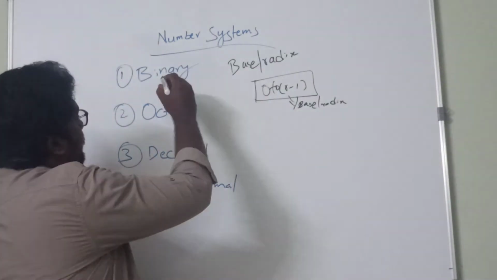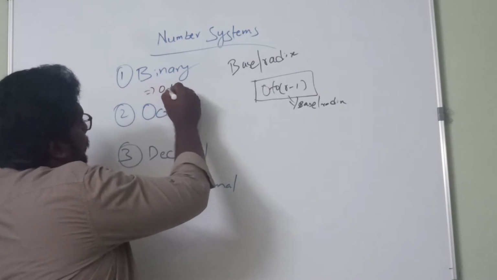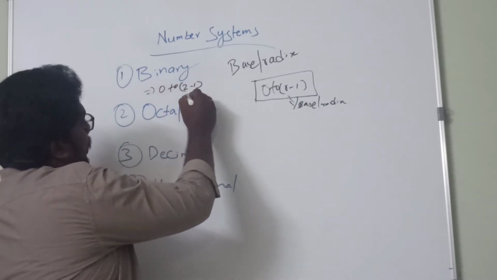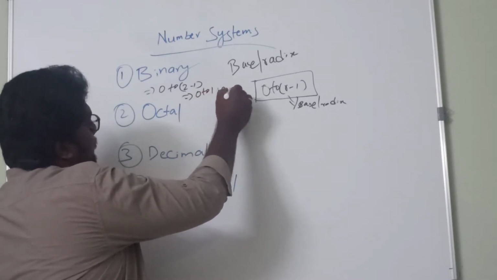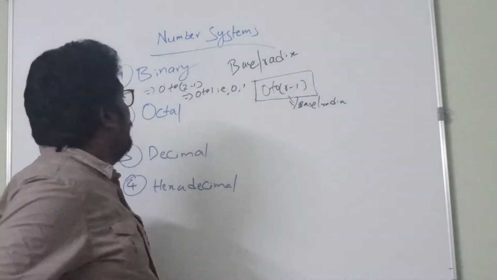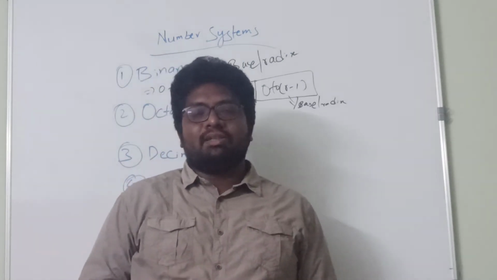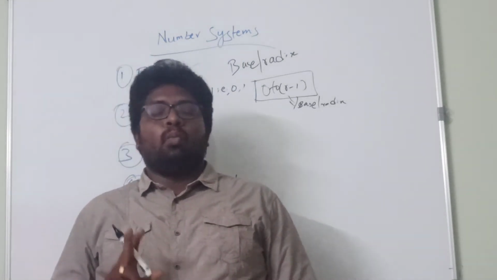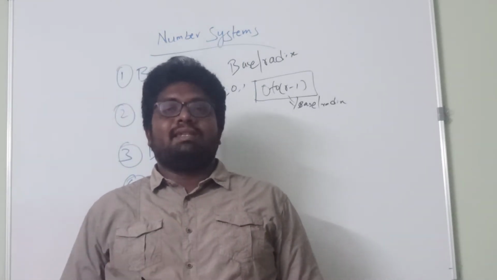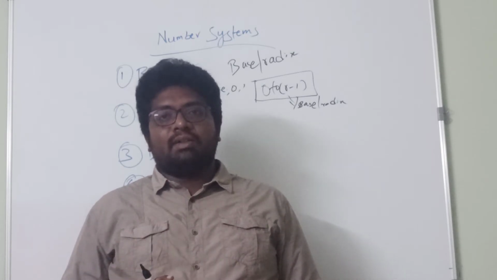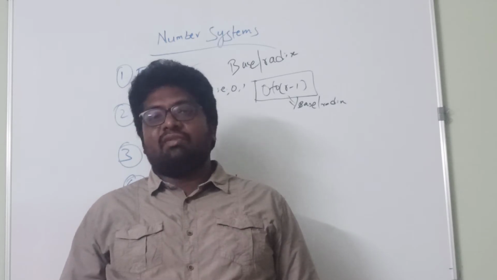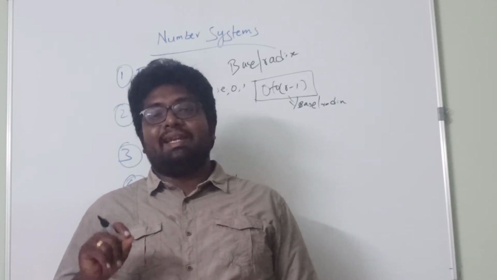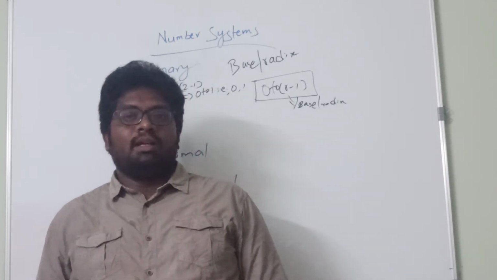So for a binary number system, this implies 0 to 2 minus 1, which implies 0 to 1, that is 0 comma 1. A binary number system consists of only 0 and 1 digits. This is one of the technical interview questions that is asked: why does a binary number system consist of only zeros and ones in its numbers?